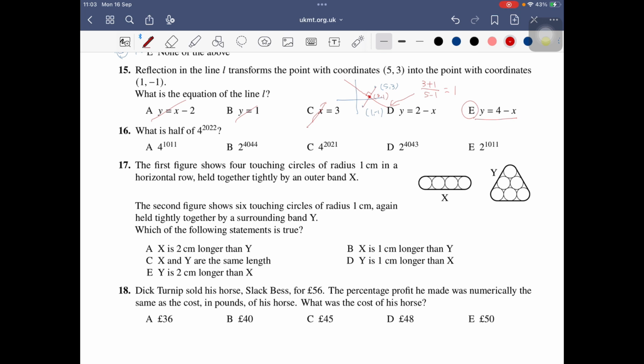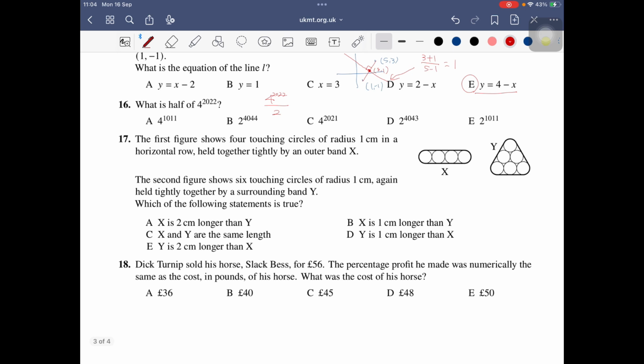The next one, number 16. What is half of 4^2022? So 4 to the power of 2022 over 2. But because this is a different base, the upper one is 4 and the lower is 2, so we just make it identical. Like 4 is the square of 2, so we can make it 2^4044 over 2.